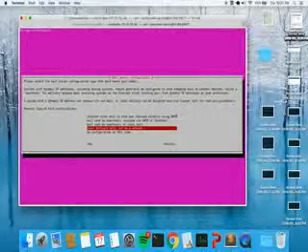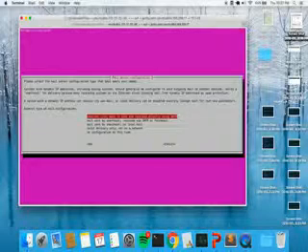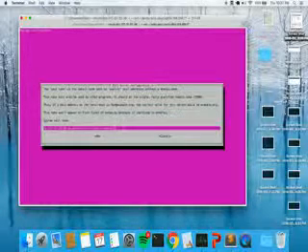I'll show you the command I put in earlier, but that command yielded this. What we would choose is internet site, mail is sent and received via SMTP. I think the system mail name is okay.